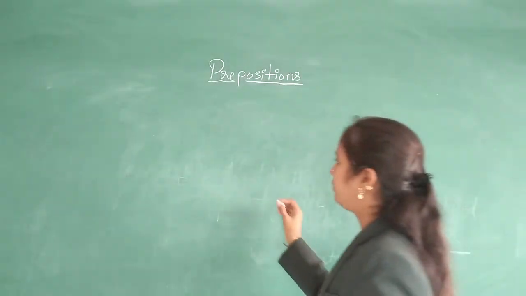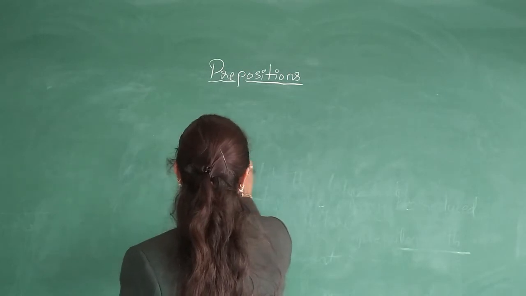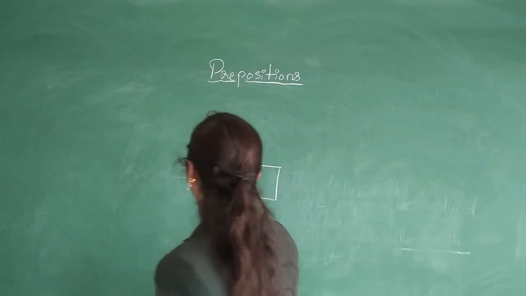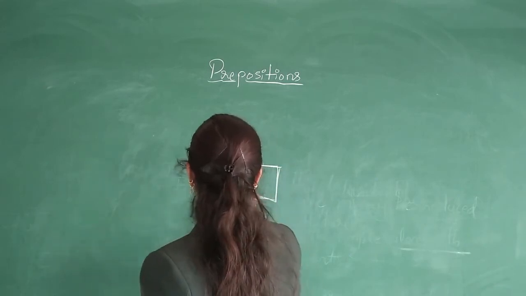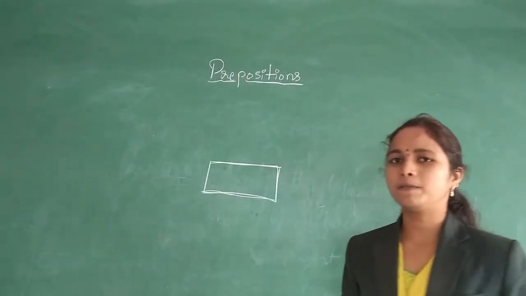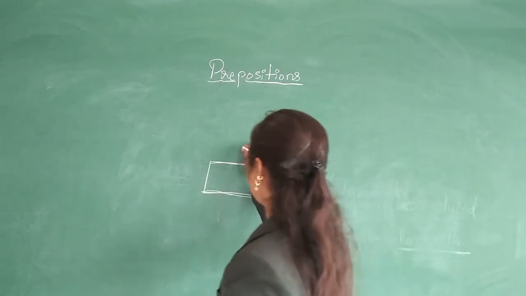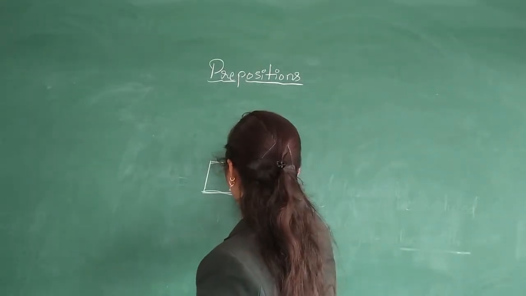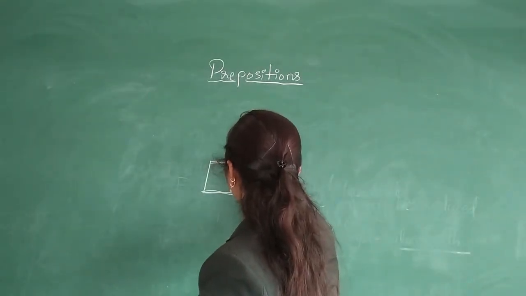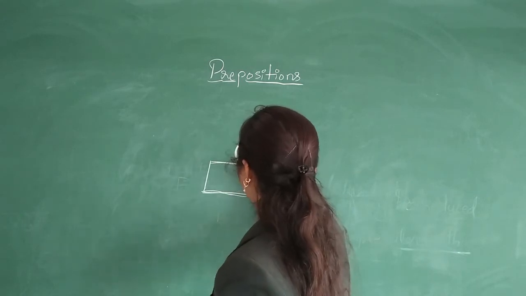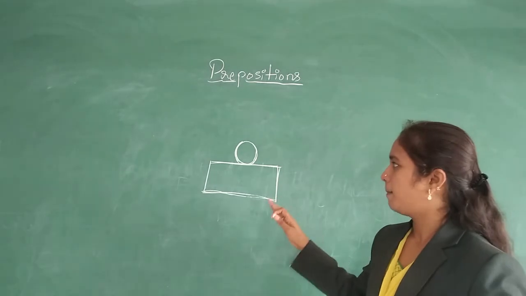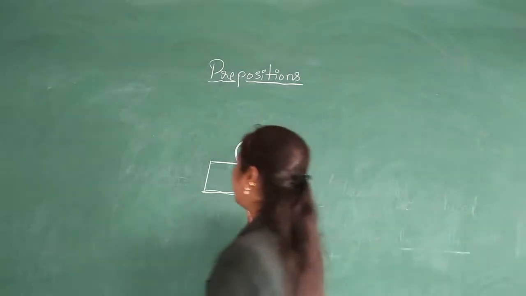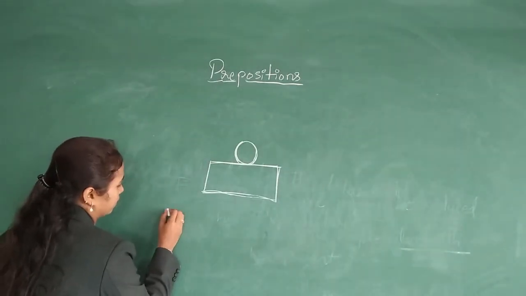So here we will take this diagram as a table, or a box, and a ball. So here is a ball. How did we used to say it? We used to say the ball is on the table.